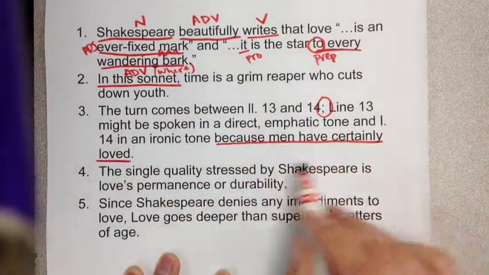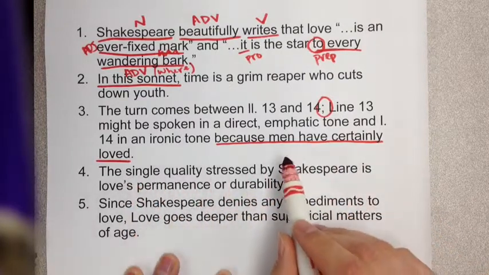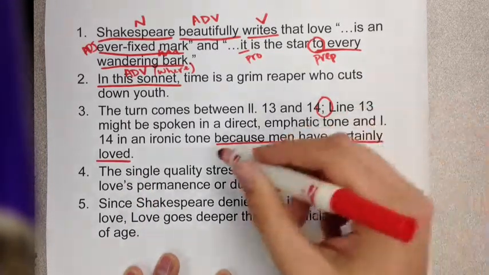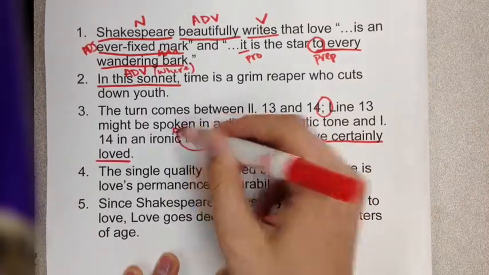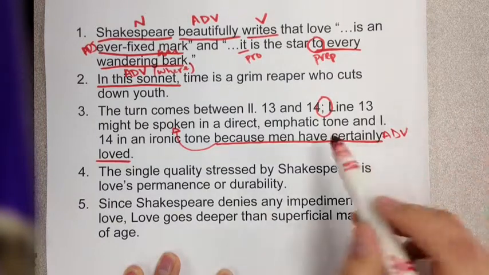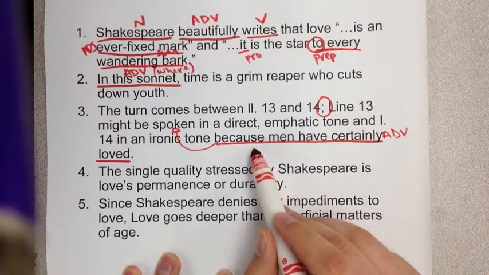Because men have certainly loved is why line 14 would be spoken in an ironic tone. This goes to the verb spoken. It's an adverb. So our task was to circle the coordinating conjunction or the semicolon and underline the subordinate clause.